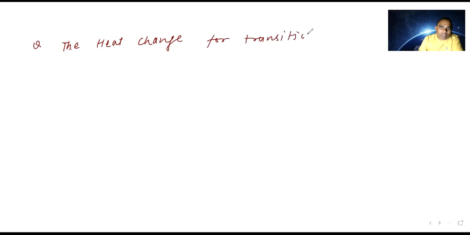The pen started. One more question I am writing. What is the question? The enthalpy change, the heat change for transition of liquid water to steam. How much is it changing to steam?